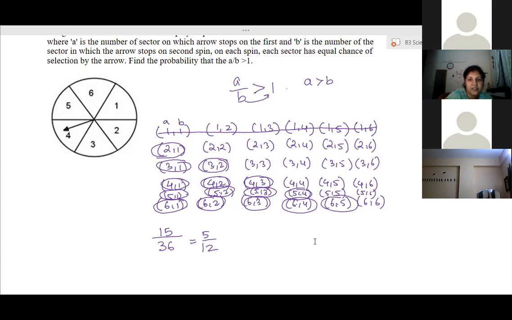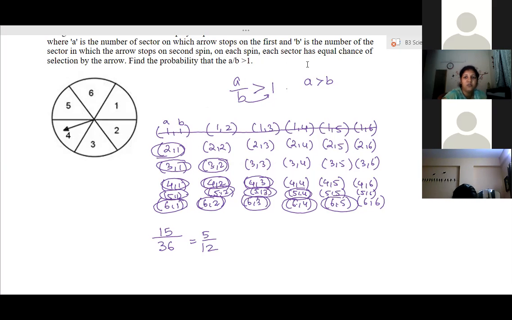Ma'am, can you explain it again? In this one, what they have given is in one spin, whichever number it lands on, that is value A. And if it lands in the second spin, wherever it lands, that is value B.